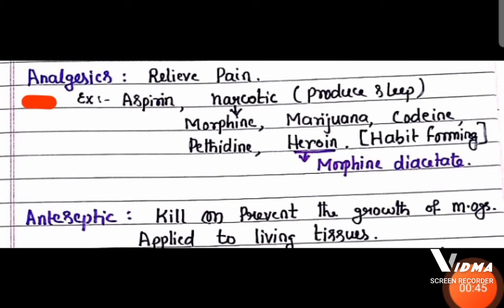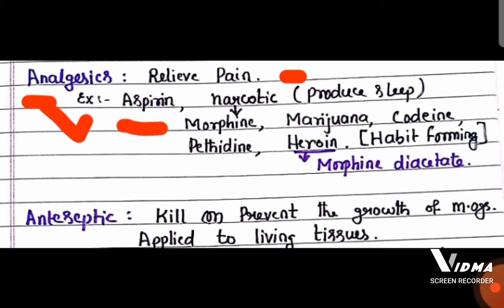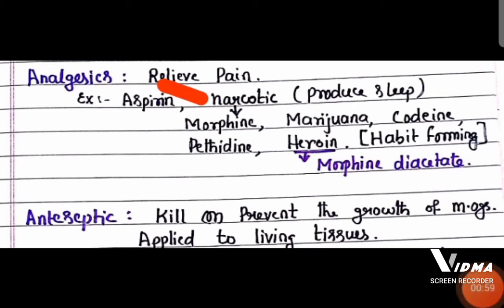And analgesics are the drugs that are going to relieve the body pain. Aspirin, which is an antipyretic, can also be used as an analgesic, because in addition to bringing down the body temperature in fever, it also relieves the pain. And some narcotics also can be used. In addition to relieving the pain, they are also going to produce sleep. So when the patient needs sleep along with the body pain relief, then narcotic analgesics are going to be preferred, but they are habit forming. Narcotic analgesics are habit forming.